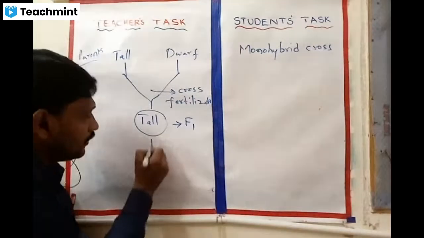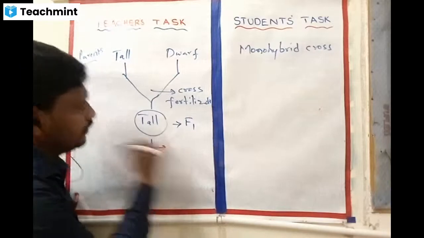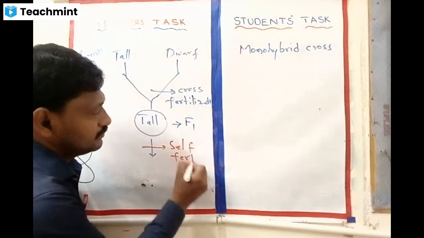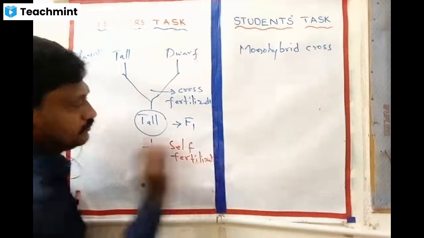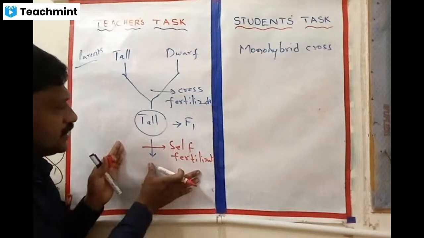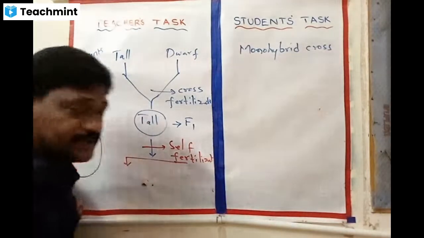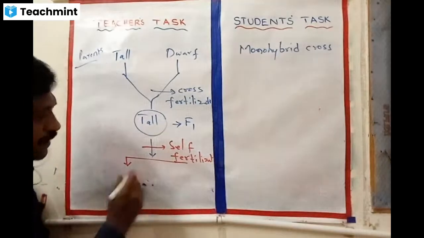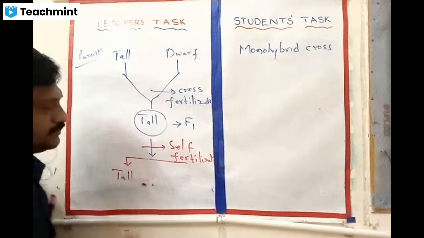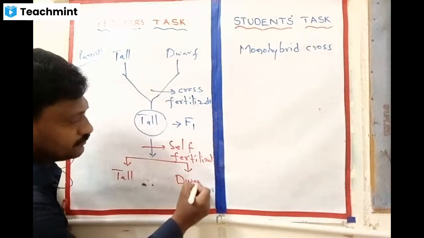And again, when they had developed, I went for self fertilization. This is important. When self fertilization was done, I got two types of plants. Many plants grew as tall plants, and a few plants grew as dwarf plants.